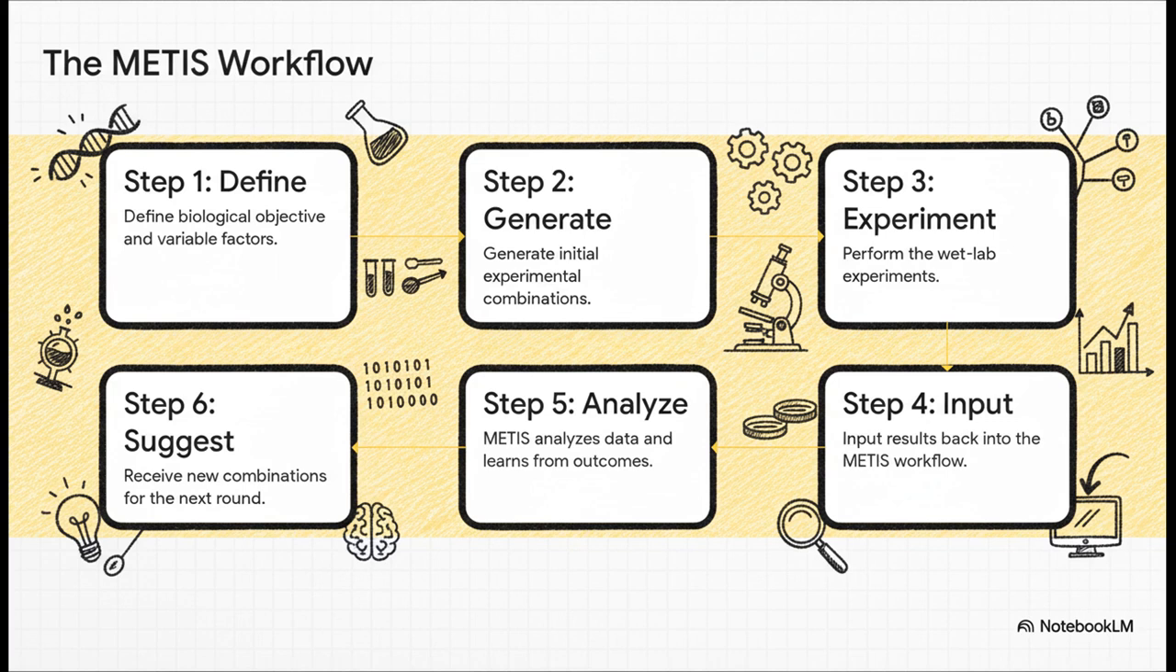The workflow itself is a straightforward, iterative cycle. It begins with the user defining their objective function and the relevant factors, or variables. METIS then generates an initial set of experimental combinations. After the wet lab experiments are performed, the results are input back into the system. At this stage, METIS analyzes the data using an algorithm called XGBoost, which is particularly effective for learning from smaller datasets. Based on this analysis, it then suggests a new, more informed set of experiments for the next round.